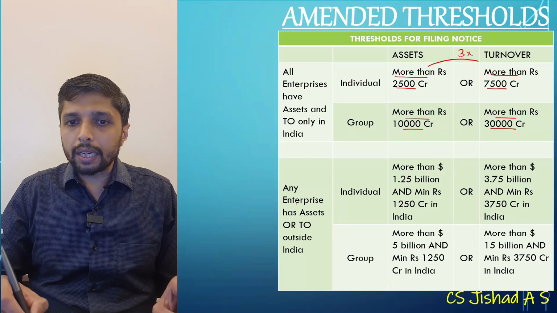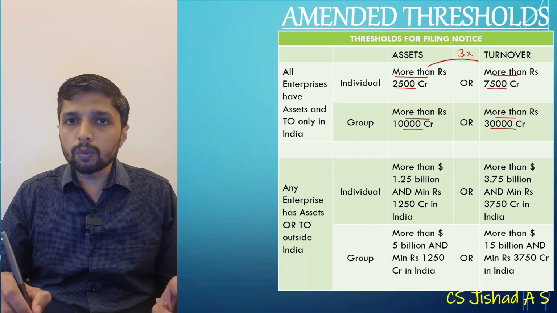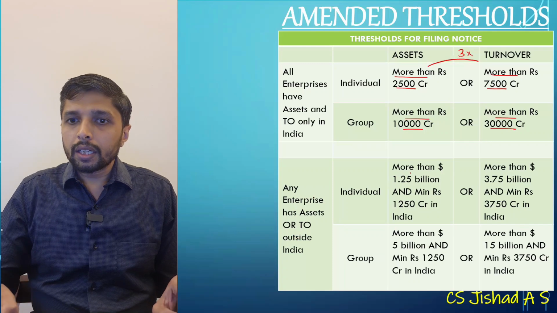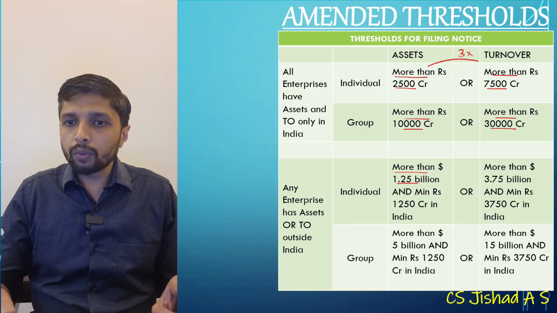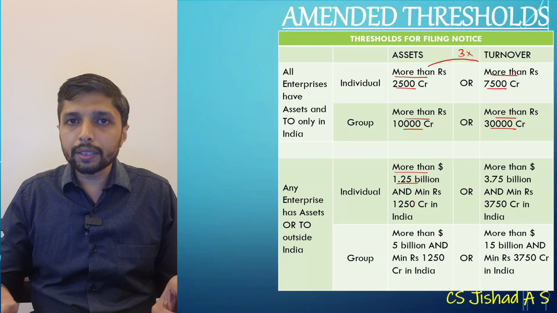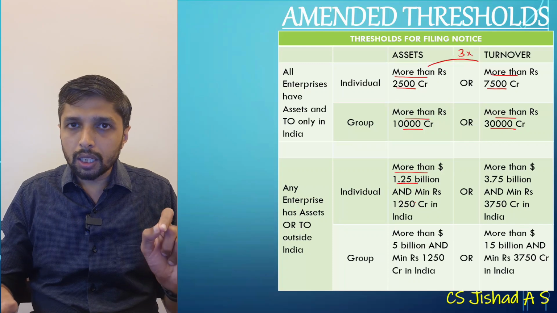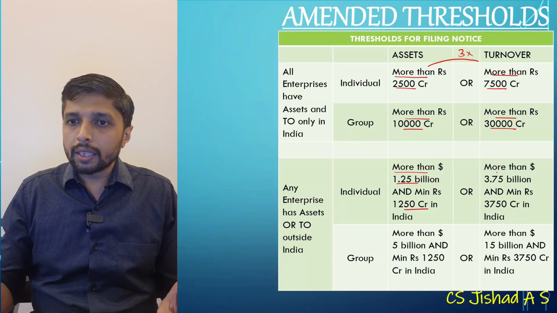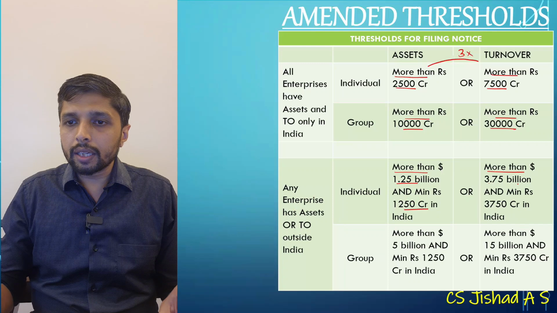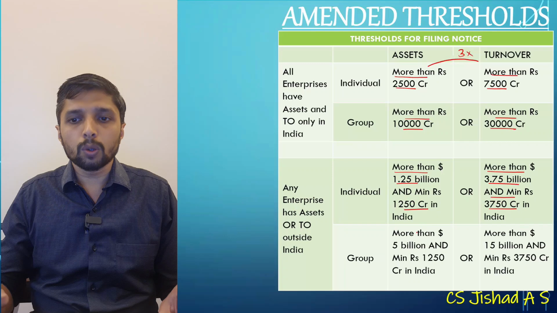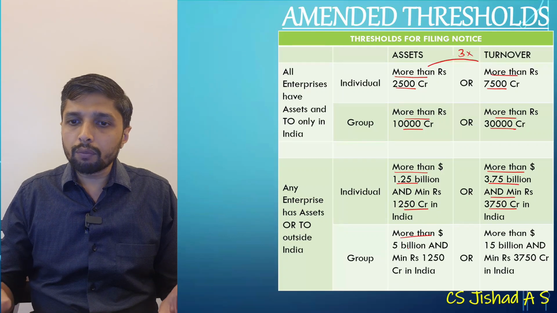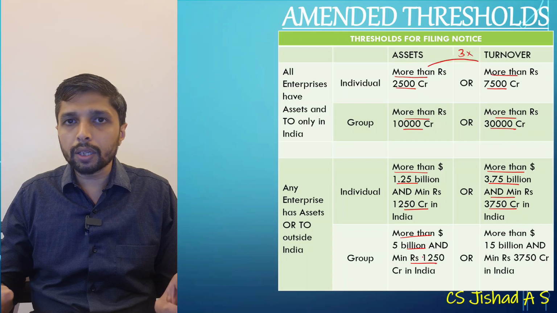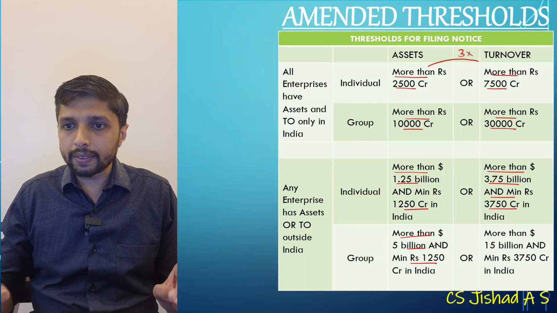Then in the case of an enterprise having assets or turnover outside India, it will be more than 1.25 billion, and the minimum Indian component is now amended from 1000 crore to 1250 crore. In the case of turnover, more than 3.75 billion and Indian component is 3750 crore. In the case of group, more than 5 billion and minimum 1250 crore in India. Indian component is the same in both cases.